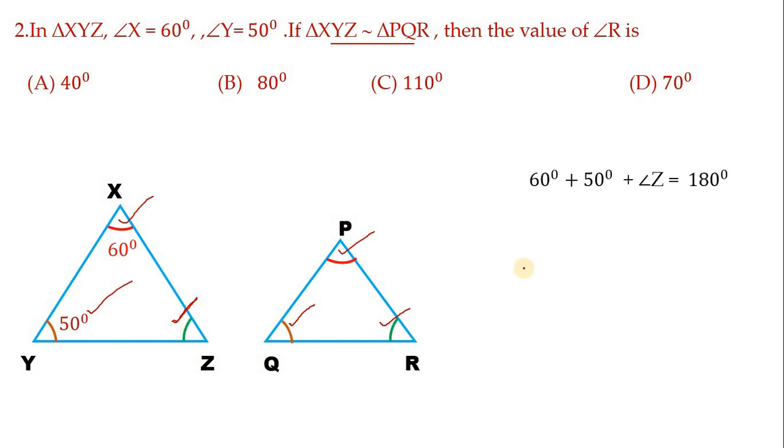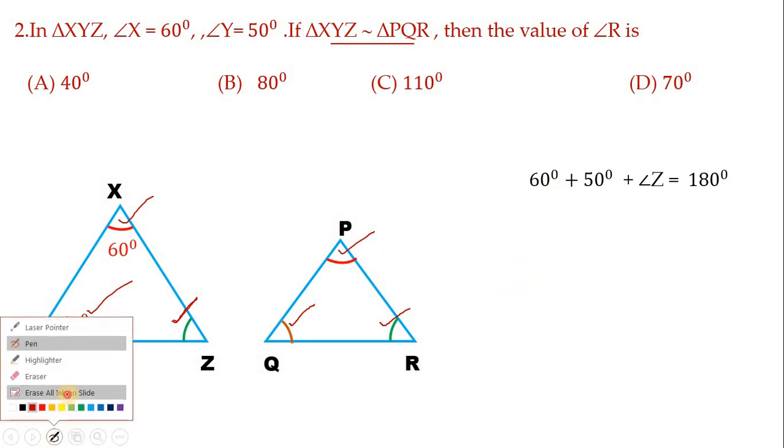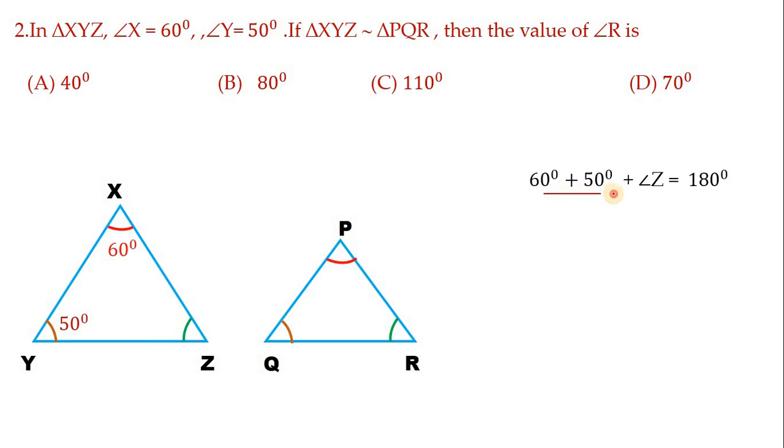So for that, let me use the concept of angle sum property of triangle. I am adding all three angles of the first triangle. Hence, 60 plus 50 plus Z equals to 180 degree.